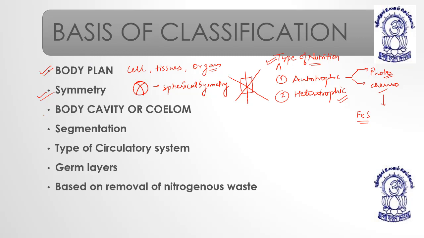Okay. Then body cavity or coelom. Which type of body cavity or coelom? See, the main function of body cavity, as you have already been introduced in class 9, is to have a space in which organs can be packed. We need some space in which our delicate organs can be packed, because the organs need protection. Okay. So this cavity helps us to have that space in which organs can be packed, right?